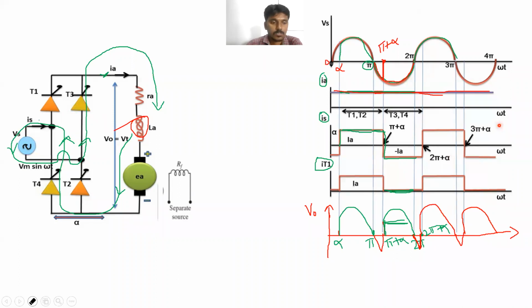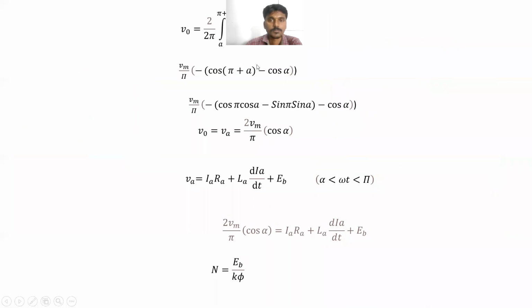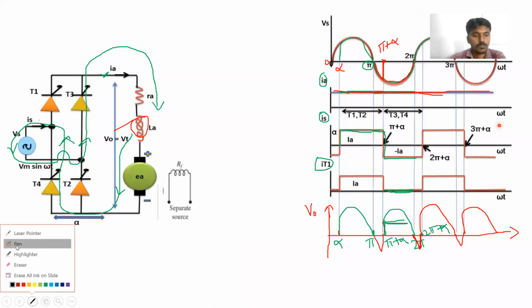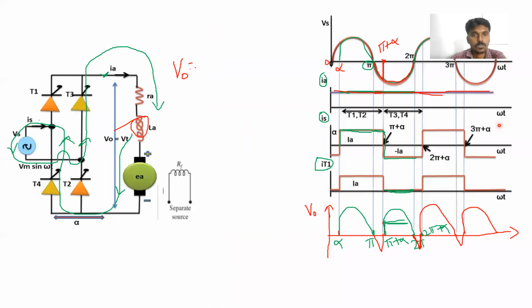Now we have to derive the equations for this. How can we derive the equations? Can anyone give the formula? What is the formula for finding the output voltage from the waveform? V0 is equal to... from this waveform, how can we find the average output voltage?